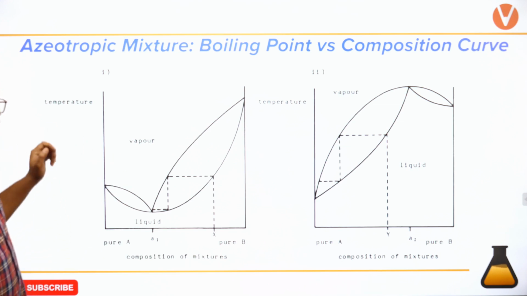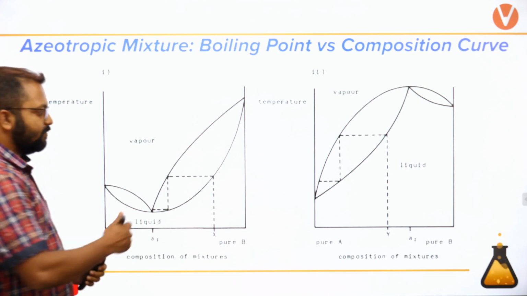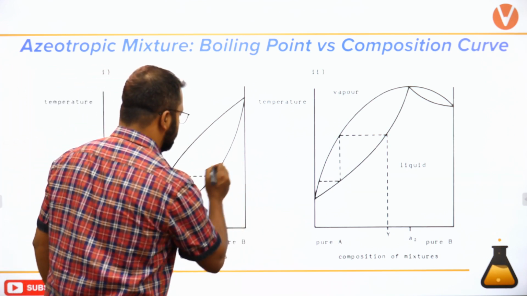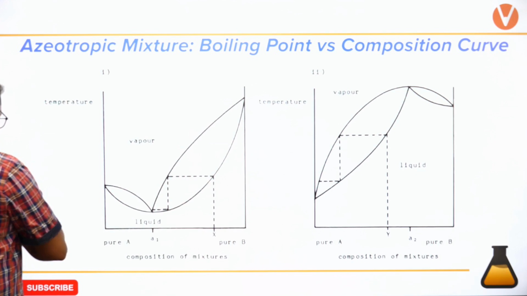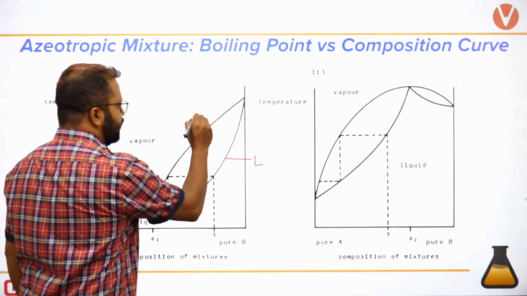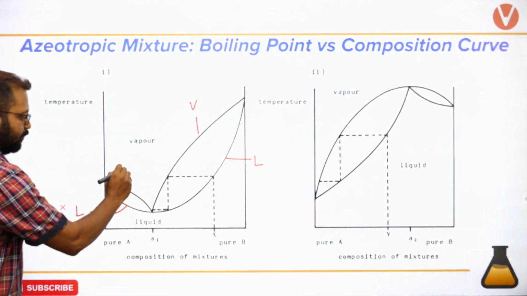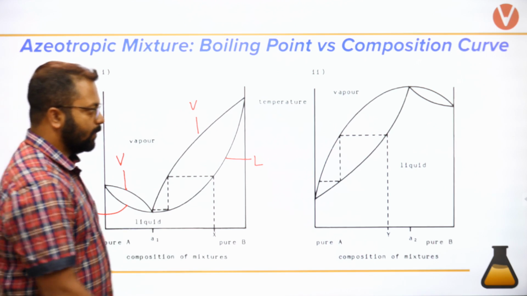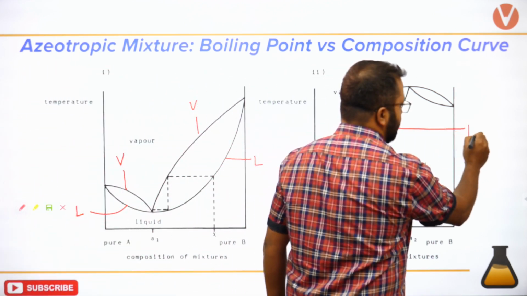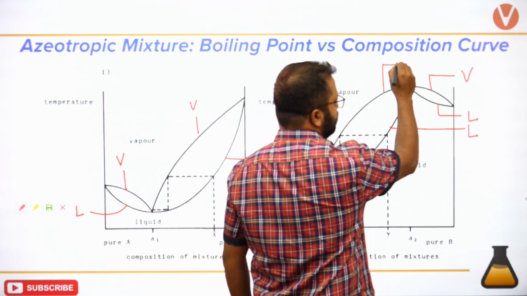So remember, if I draw a temperature versus composition, I have already explained this earlier that the lower one is for liquid, the upper one is for vapor.